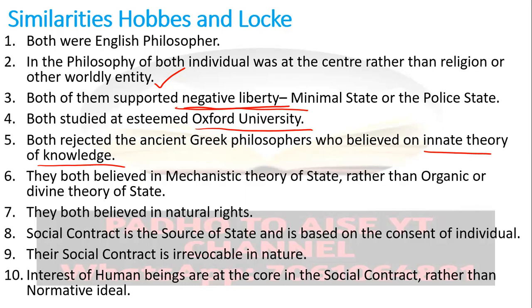But on the other hand, Hobbes and Locke rejected this whole philosophy. They said, no, the individual by birth has no knowledge at all. The individual by birth is like a plain sheet of paper where nothing is written and there is no knowledge at all. When the individual comes into the process of socialization and starts learning, by the empirical method, by experiences, by society, by surroundings, then the individual gains knowledge. Then something is being written on the paper. It is not such that by birth there is innate knowledge within the individual. This is the point to be noted down.